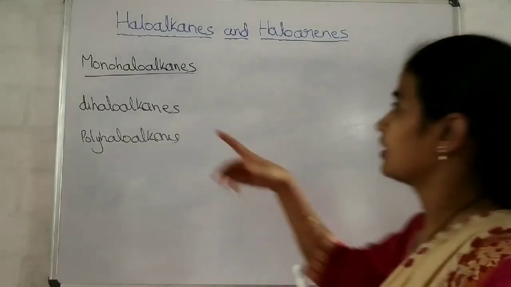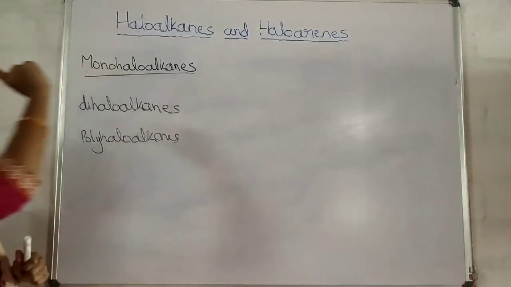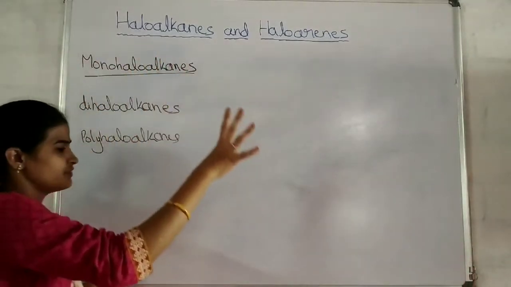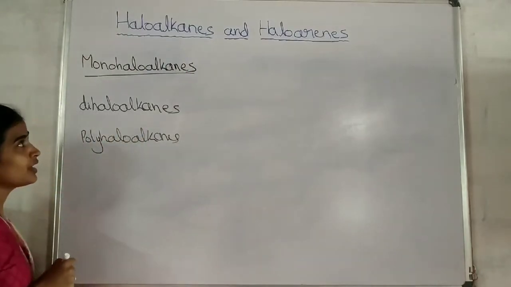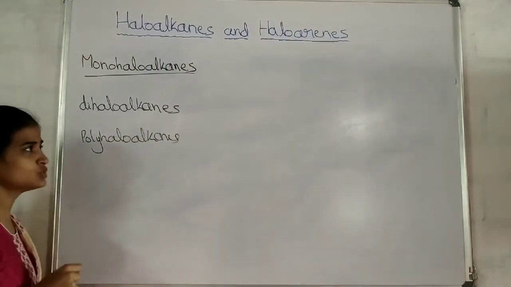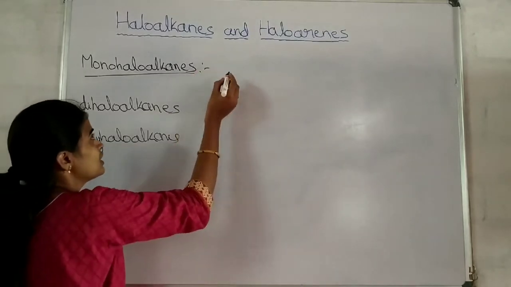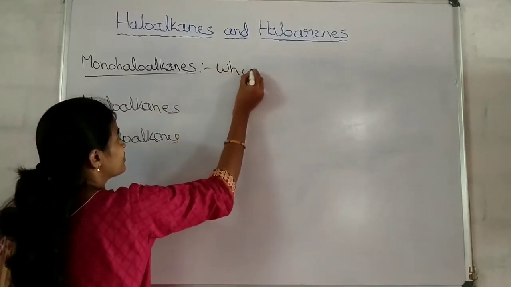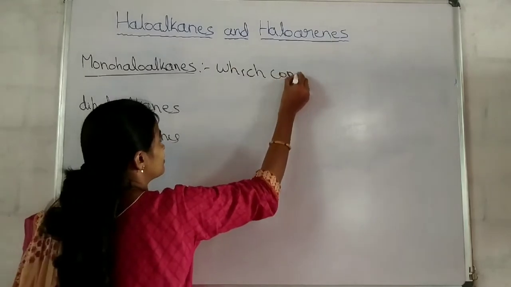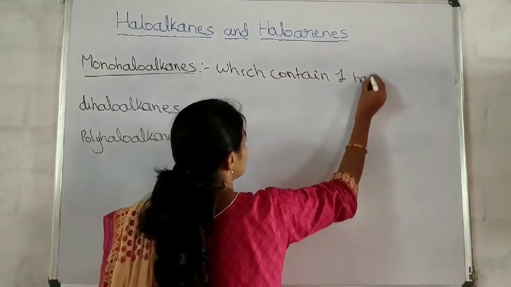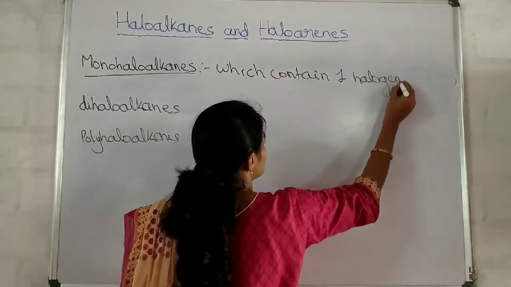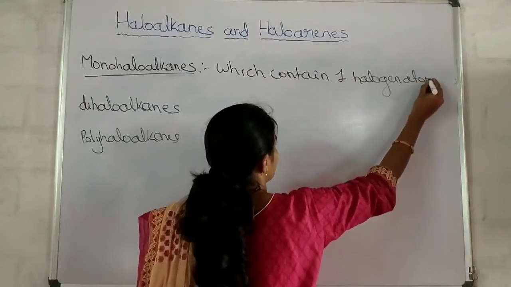See, haloalkanes are further classified on the basis of number of halogen atoms present in it. What are monohaloalkanes? Mono means one. The haloalkanes which contain one halogen atom.